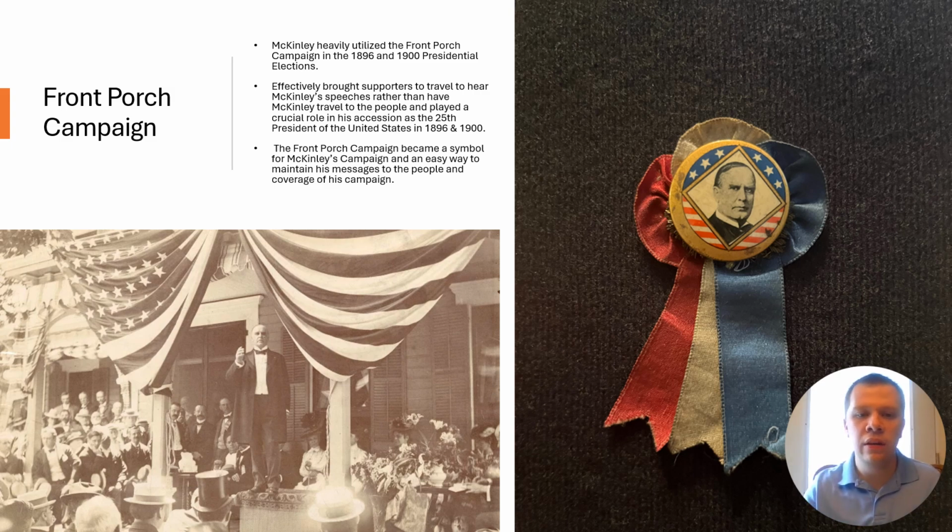So one thing that's interesting to note here, beside the picture of him on the front porch, is that this is an actual 1896 presidential campaign ribbon of William McKinley. The interesting thing to note is that this right here is not a picture taken from a museum. This is actually one that I own. And on the back of it, I don't have a picture of it right now, it is from 1896. So it's from his first bid for president.